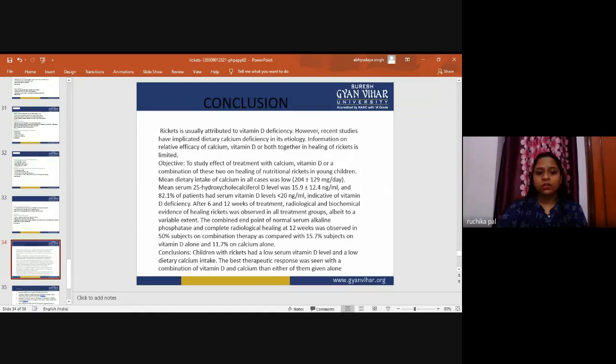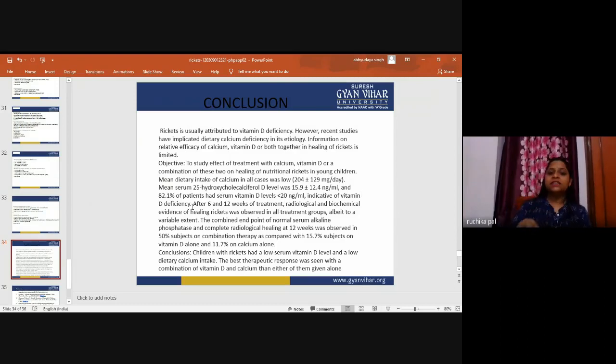Now we have talked about rickets, its medical management, clinical features, epidemiology and other features. What conclusion can we draw? Rickets is usually attributed to vitamin D deficiency. Recent studies have implicated dietary calcium deficiency in the etiology. Information on the relative efficacy of calcium, vitamin D, or both together in healing of rickets is limited. A study was done to look at the effect of treatment with calcium, vitamin D, or a combination of these two on the healing of nutritional rickets in young children.